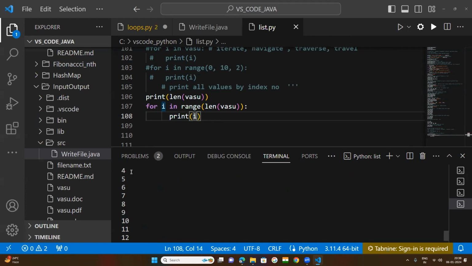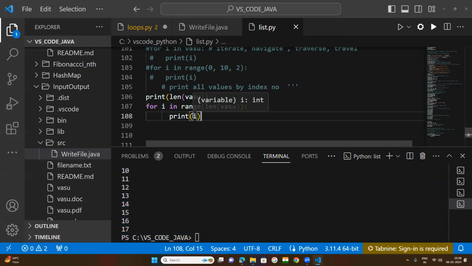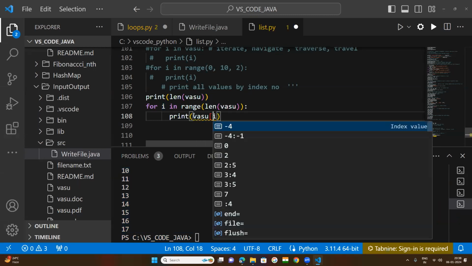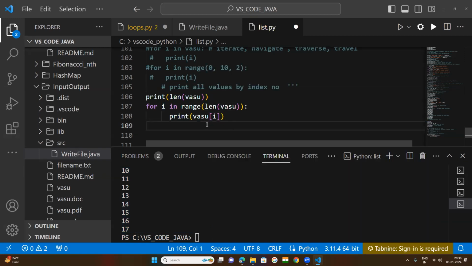From 18 values, you are getting 0 to 17. But you want to get all the values one by one. That moment you need to pass the list, and then within square brackets, you need to keep i. So what is the meaning of this?